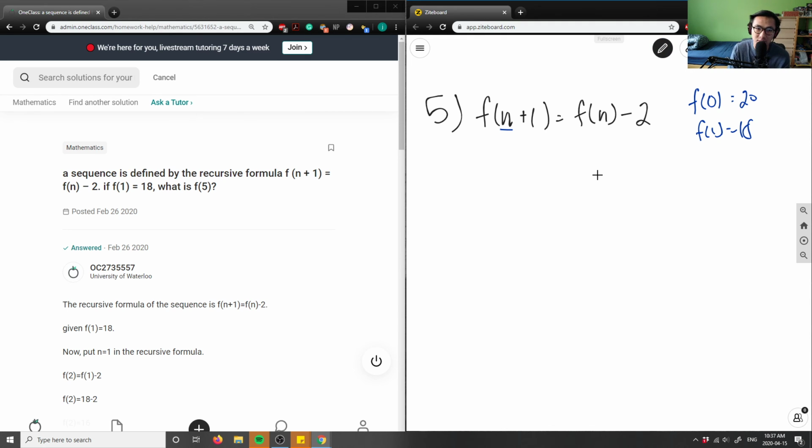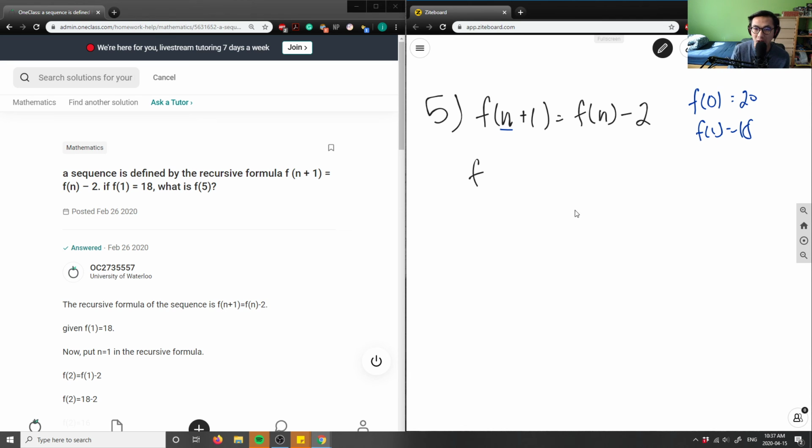So this is f here because it's a recursive formula, right? So I'm going to say f at 2, I want to plug in, this is f at 2 minus 2, right? So wait, hold up. Give me a second, sorry. So f at 2 would equal, if n here equaled 0 in this case, f at 1 would equal 18.